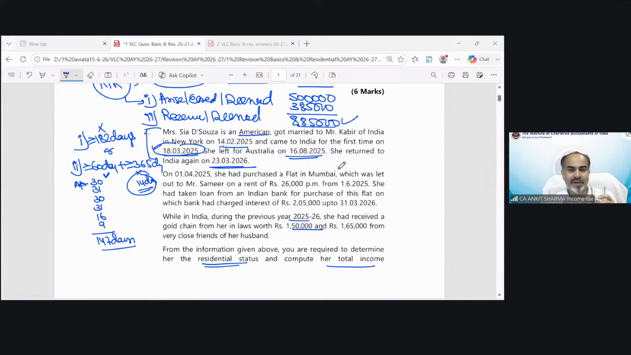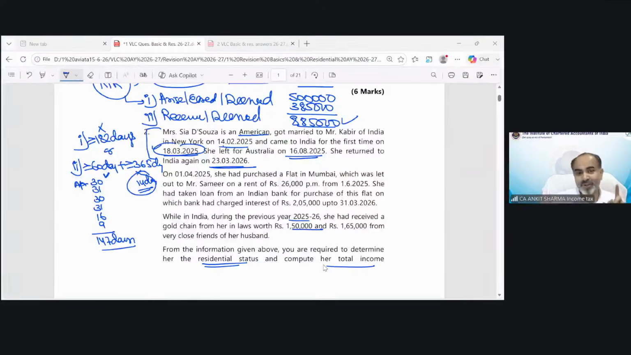Vishakha is saying non-resident. Very good. Gayatri saying non-resident. Soumya non-resident. Meg is saying non-resident. Vitali is saying non-resident. Well done. Exactly. So she would be a non-resident.